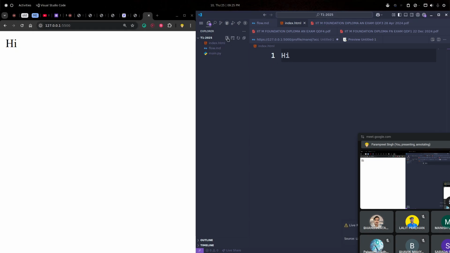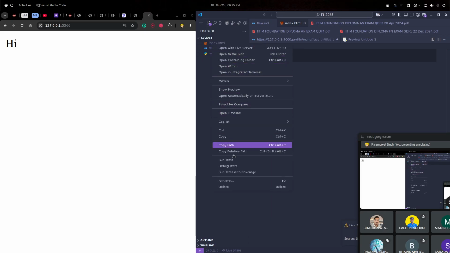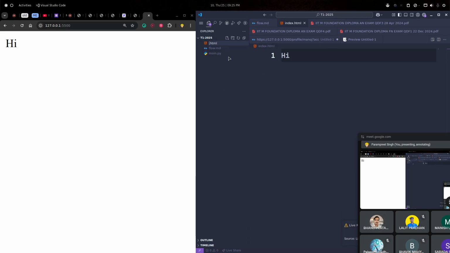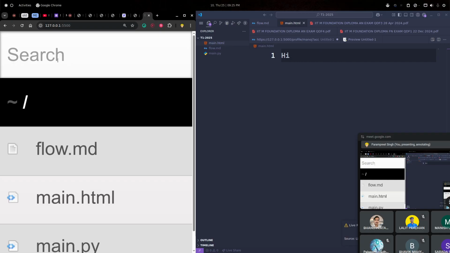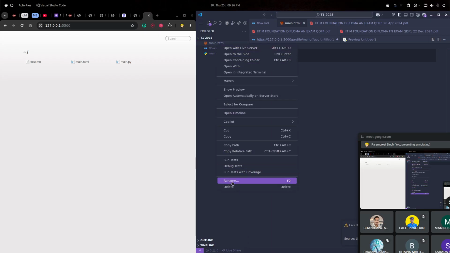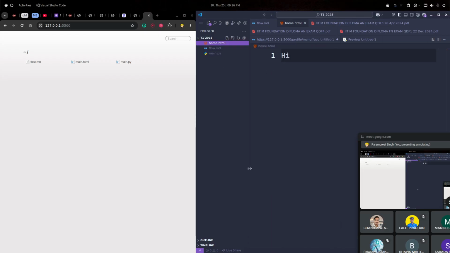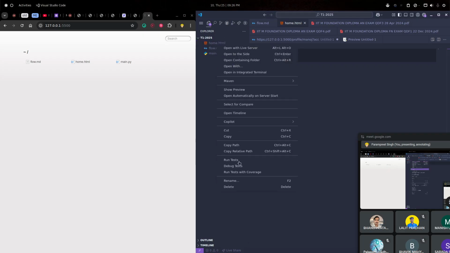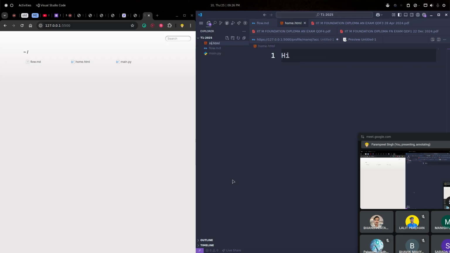Okay. And if, let's say, I rename this index.html to main.html or something and run this, see now what we are getting is all the files, and if we set home, then also it won't work. Okay, in the case of index only it will work. If I rename it to index like this and reload the server,